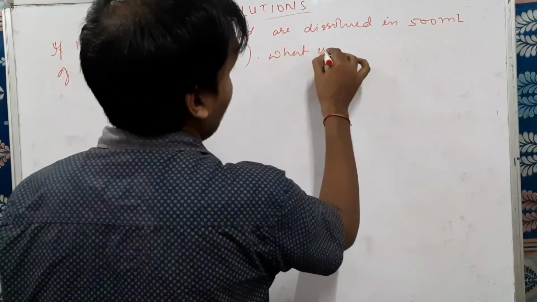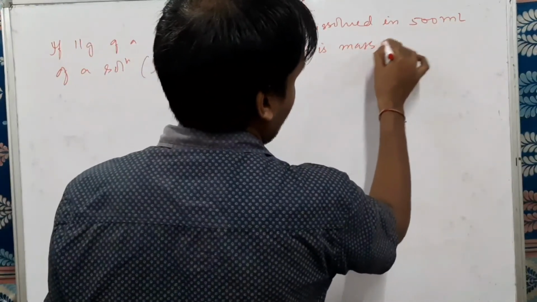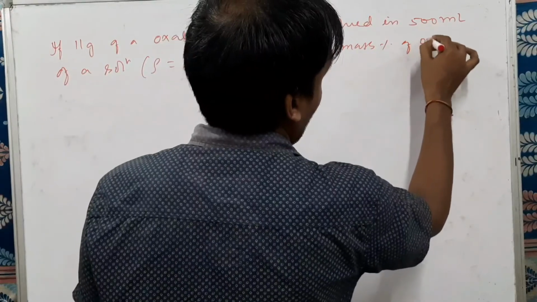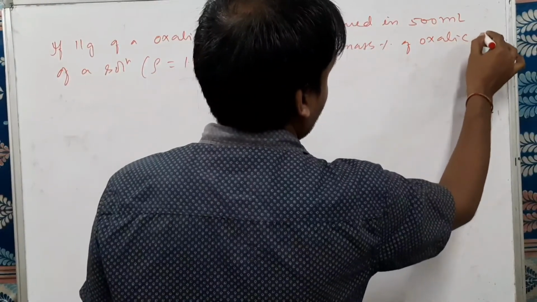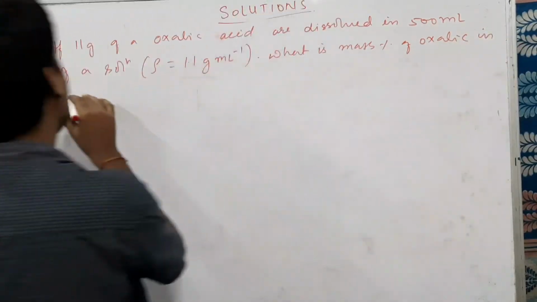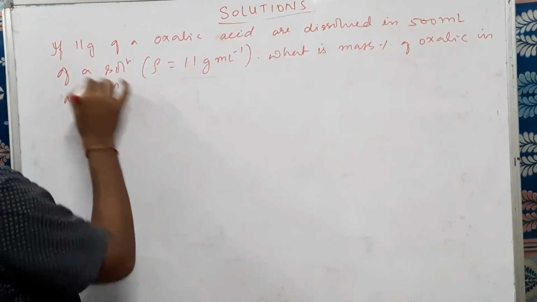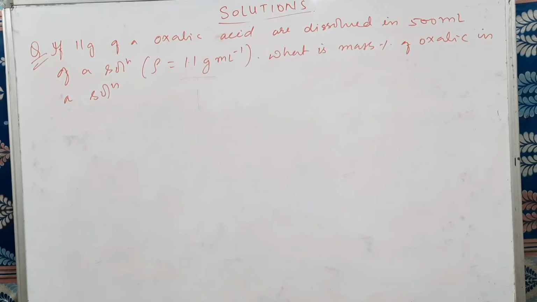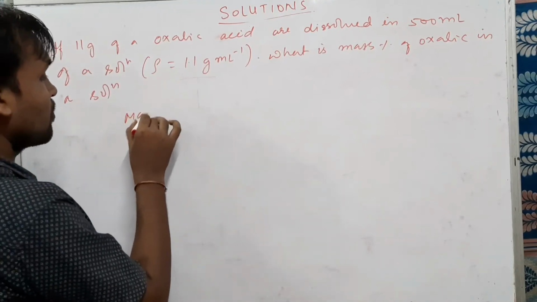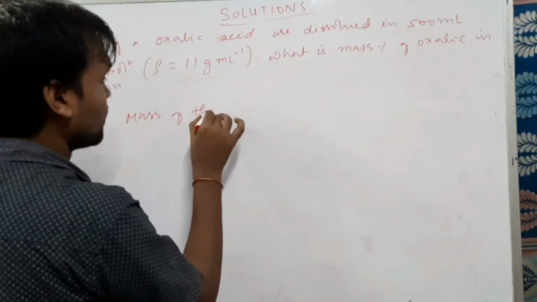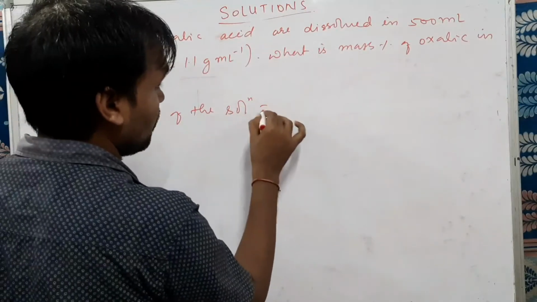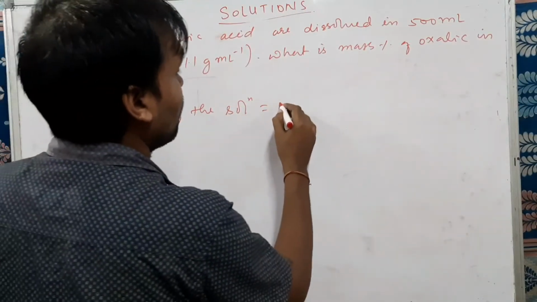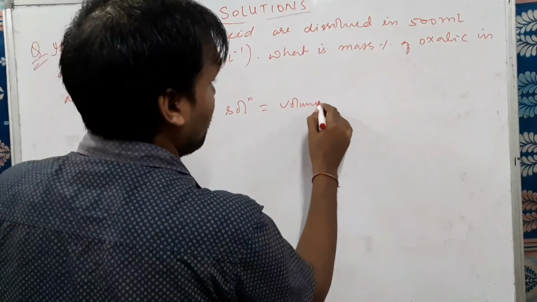Mass percentage, very easy question. Mass percentage of oxalic acid in the solution. So this is the question on mass percentage. How will we do it? First of all we will find out the mass of the solution. How to find the mass? The mass formula is volume into density.